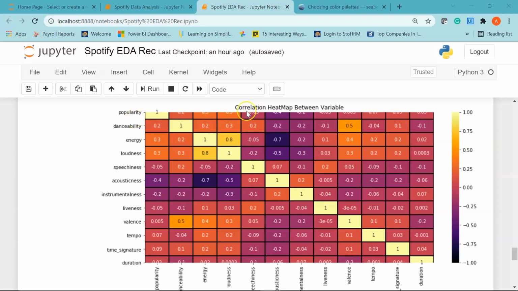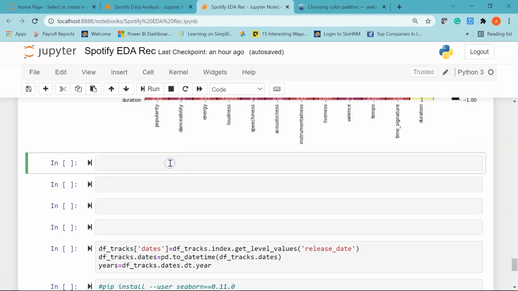If you see for popularity and loudness, the color is orange, which means it lies in this positive region. And there is also a moderately strong positive relation between danceability and valence. So if you check for danceability and valence here, there is a moderately strong positive correlation. All right. Now let's move ahead.